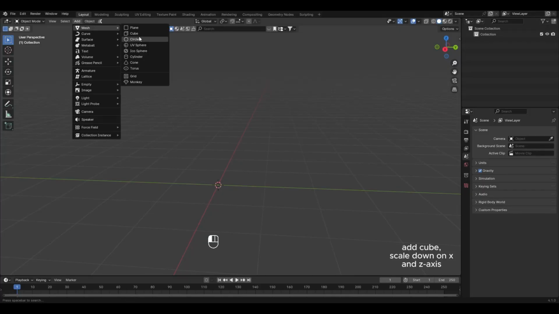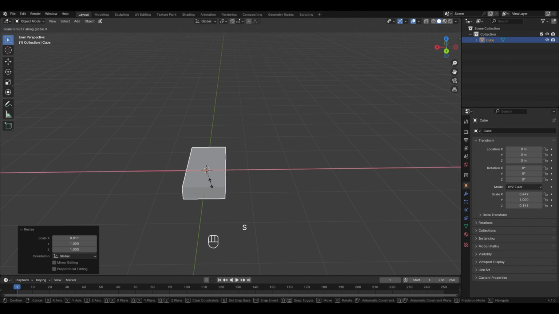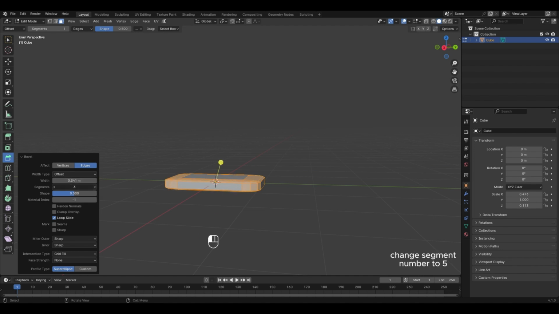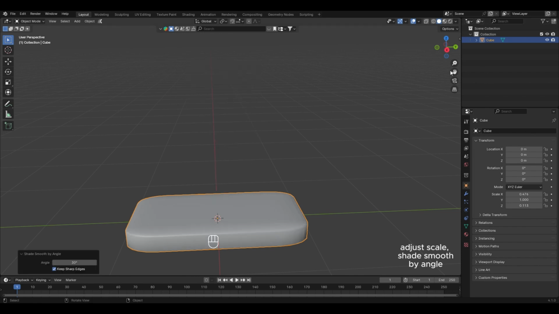Add a cube and scale down on the X and Z-axis. Tab to edit mode, bevel the object, and change the segment number to 5. Adjust the scale, then shade smooth by angle.